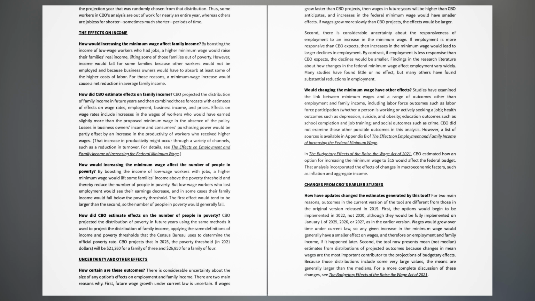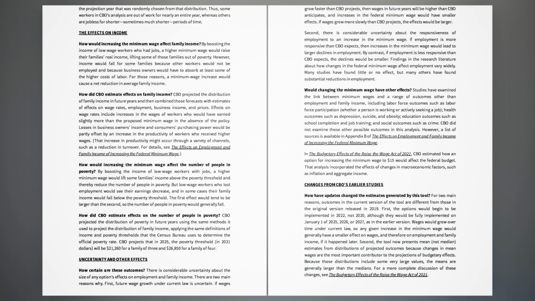How would increasing the minimum wage affect the number of people in poverty? By boosting the income of low-wage workers with jobs, a higher minimum wage would lift some families' income above the poverty threshold and thereby reduce the number of people in poverty. But low-wage workers who lost employment would see their earnings decrease, and in some cases their family income would fall below the poverty threshold. The first effect would tend to be larger than the second, so the number of people in poverty would generally fall.